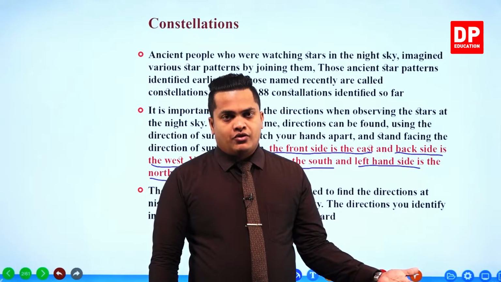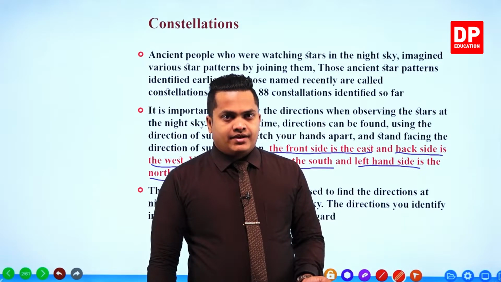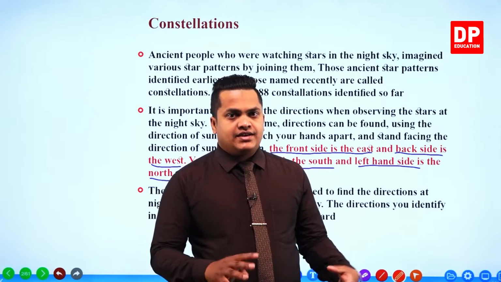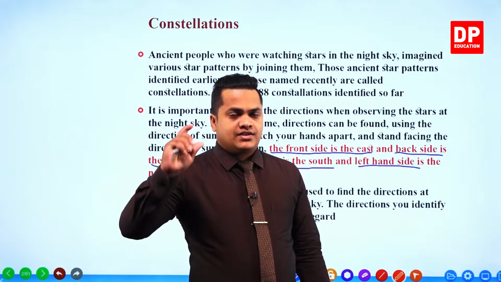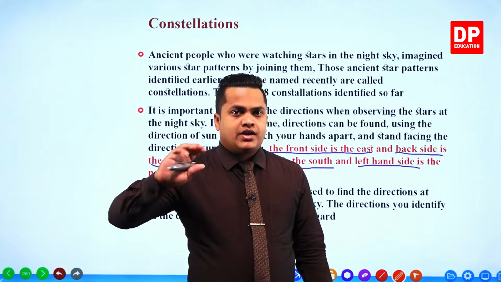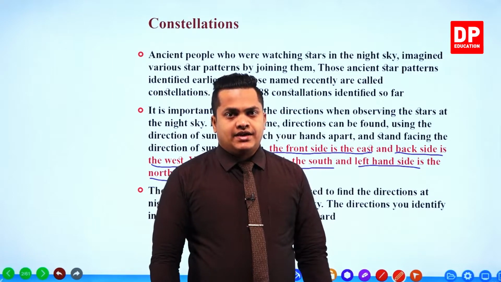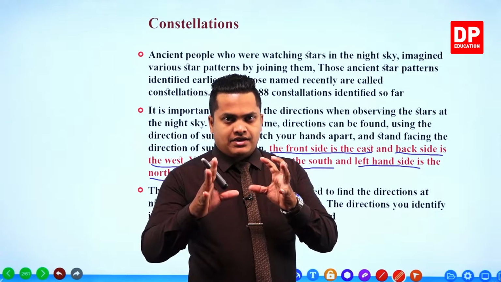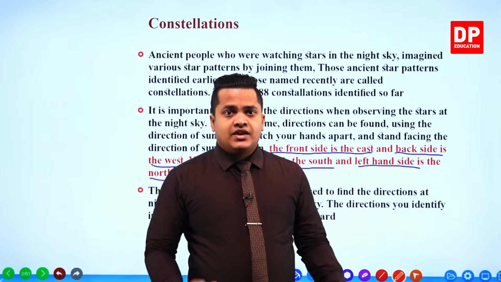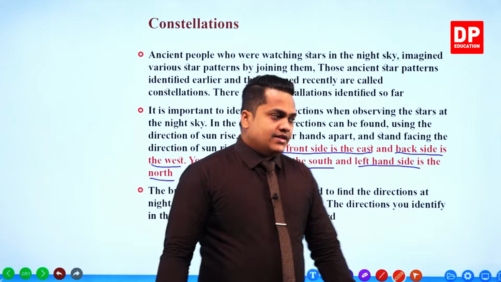Then we identify the directions. So how do you identify the directions? You visit the place during the daytime, right? Then by looking at the position of the sun, you can decide the directions. Then using a particular construction or a tree or any kind of object, you point out a certain direction. Then you visit the same place at night time. Then by looking at that particular object, you decide the directions. Then in that way, you can check the sky in order to identify the constellations.